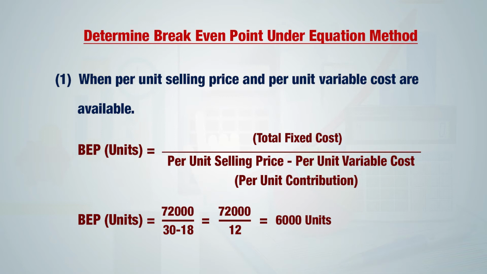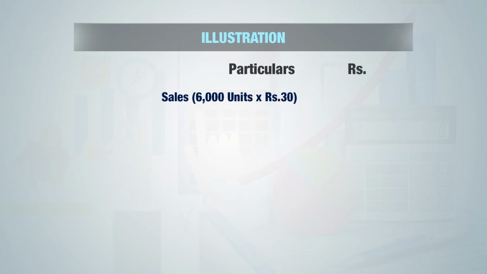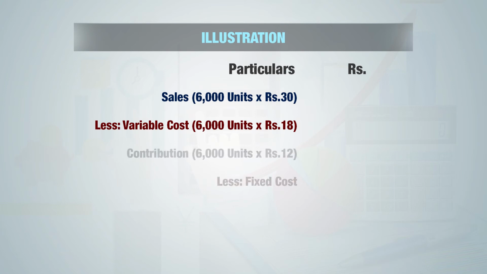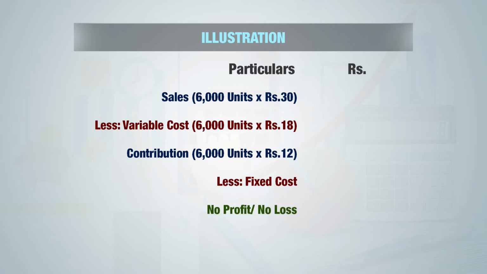Let us confirm it with the help of the same information. Earlier we had selling price of rupees 30, variable cost of rupees 18 per unit, and total fixed cost of rupees 72,000. The present sales is 10,000 units, but the break-even point is 6,000 units. And as you know, at break-even point there will be no profit or no loss. Let us have a confirmation of it.